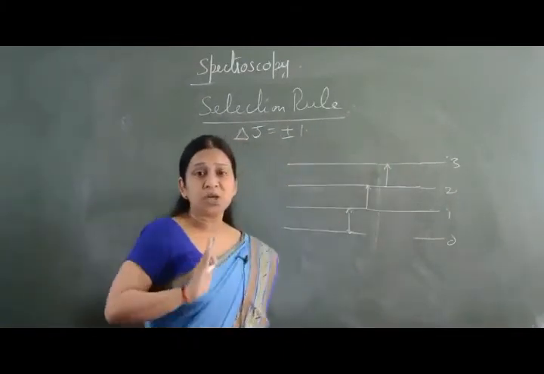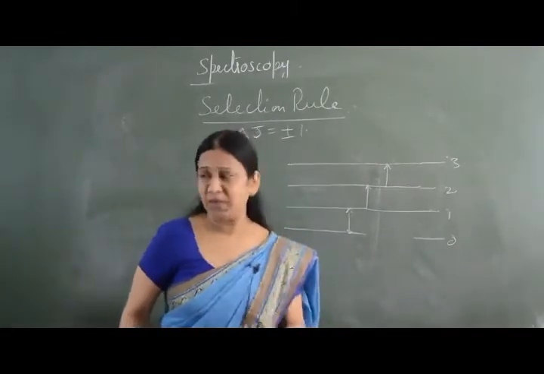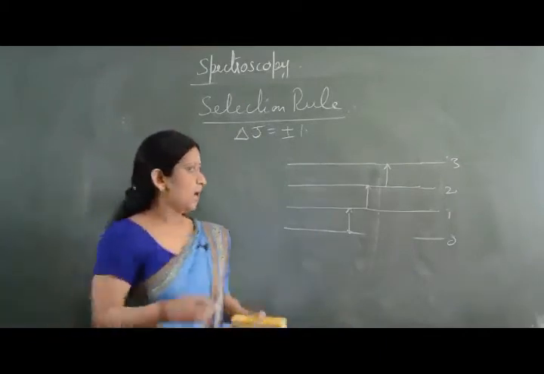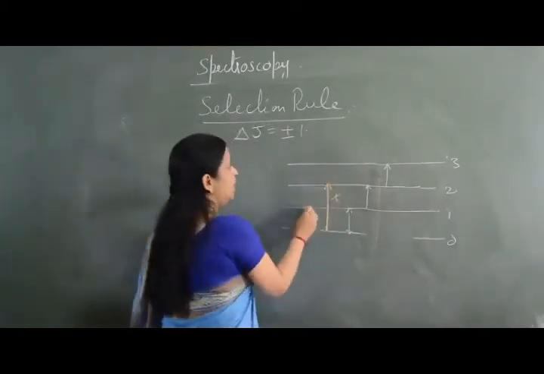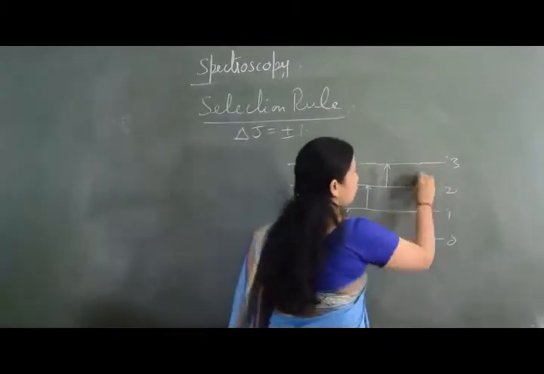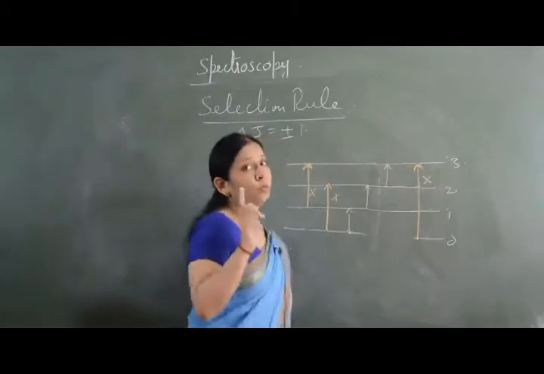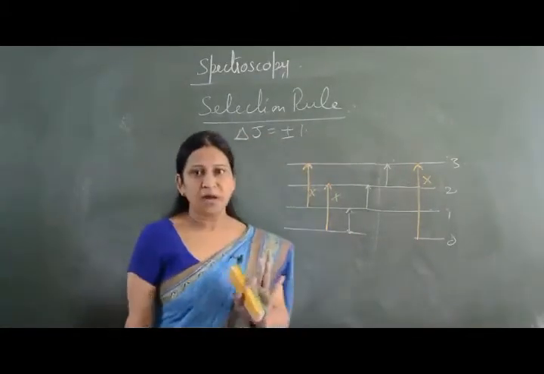This transition is possible. Other transitions are not going to take place. By other transitions I mean transition from 0 to 2 is not possible, transition from 2 to 3 is not possible, transition from 0 to 3 is not possible. Why? Because we have a selection rule which is plus minus 1.